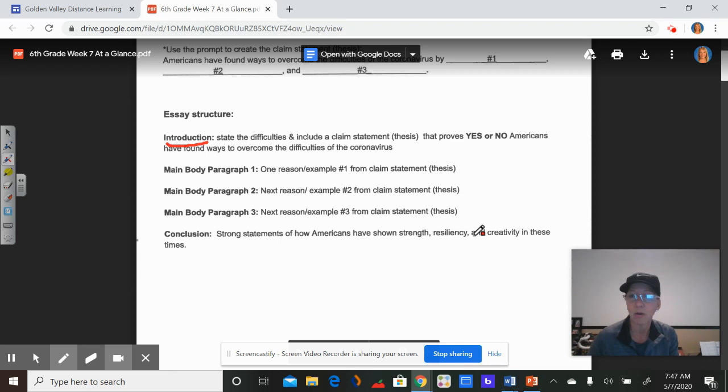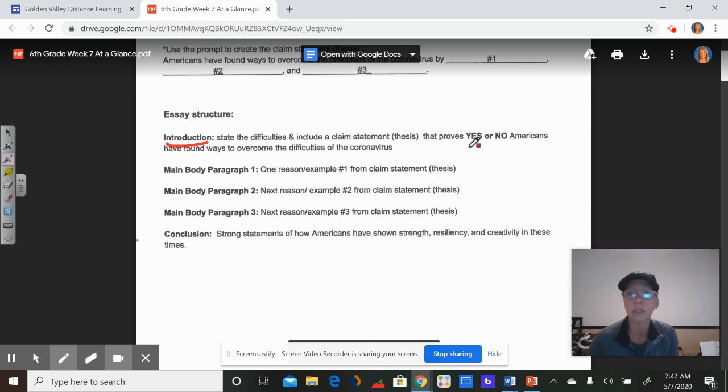The great thing about this writing assignment is we have given you, pretty much word for word, your thesis statement, which is your third sentence in that introduction paragraph. It says, state the difficulties and include a claim statement or thesis. I already have that written down for you. It's in your packet, it's online.